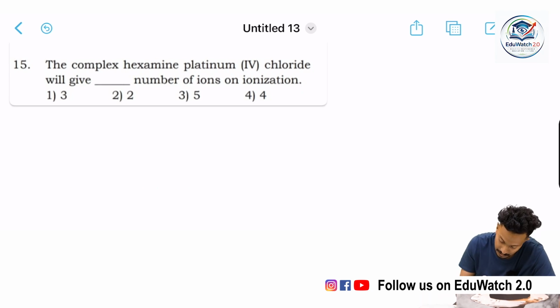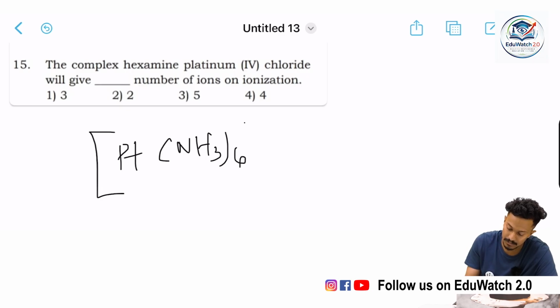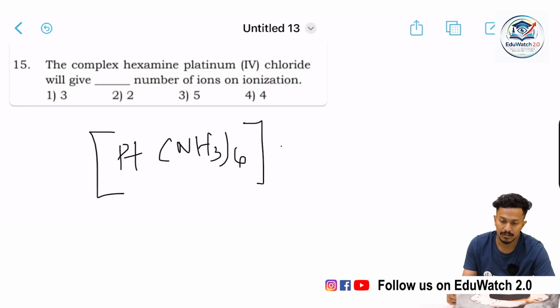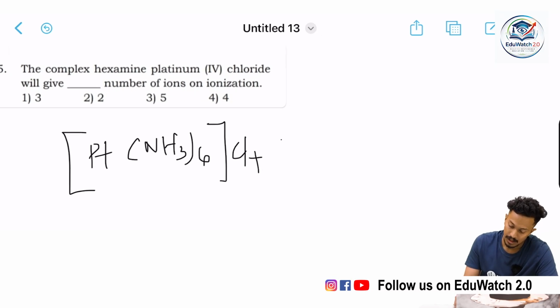Hexamine means there are 6 ammine groups: Pt(NH3)6 Cl4.